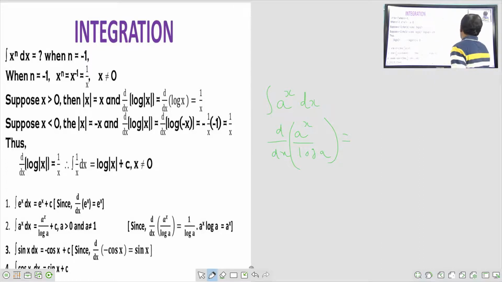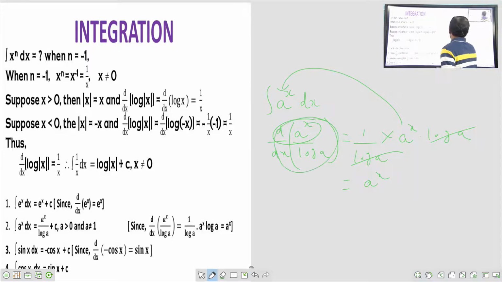Here log a is a constant, that's why 1 by log a into the differentiation of a to the power of x. What is the differentiation of a to the power of x? a to the power of x into log a. Therefore, this log a got cancelled, and we get a to the power of x. Here we are having a to the power of x, that's why this answer is correct.